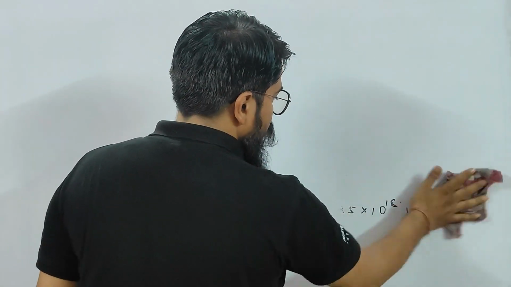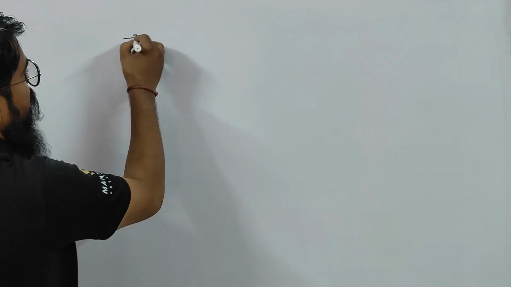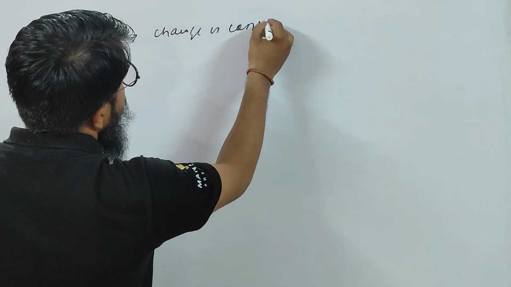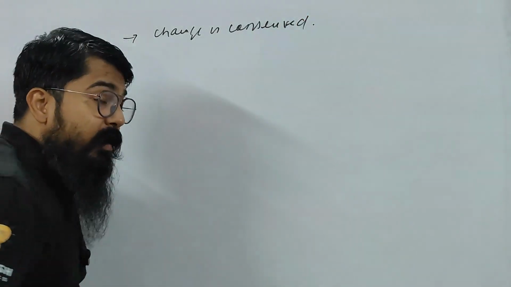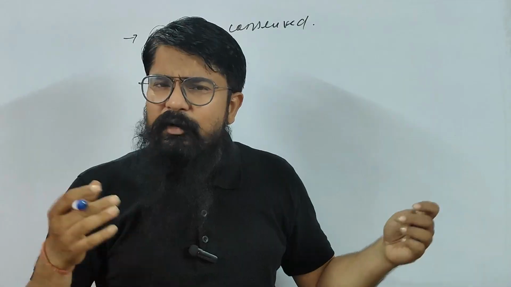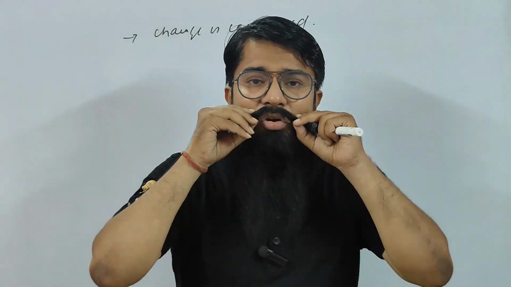And the last property of the charge: charge is conserved, right, children? In an isolated system, the total charge remains constant. And you know the conservation of energy, do you? Say yes or no, all of you.